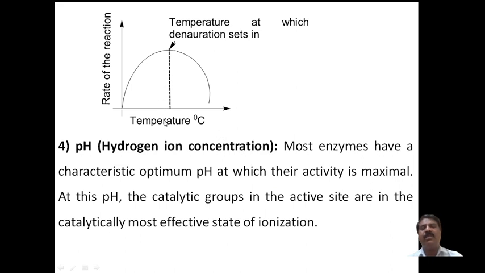The optimum pH means the pH value at which the rate of the reaction is maximum, and further on it decreases on both sides. At this pH, the catalytic groups in the active sites are in the catalytically most effective state of ionization. The ionizable active centers are in their ionized state, most of the active centers are available, and therefore the rate of the reaction is fastest at this point.